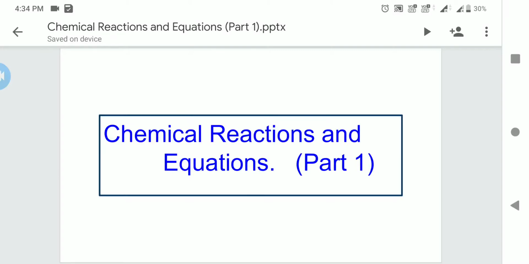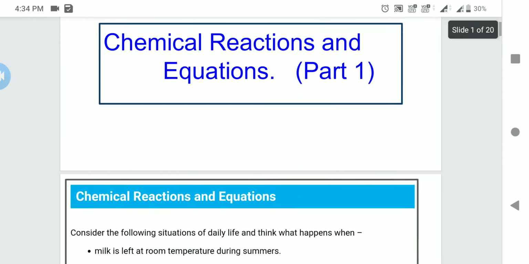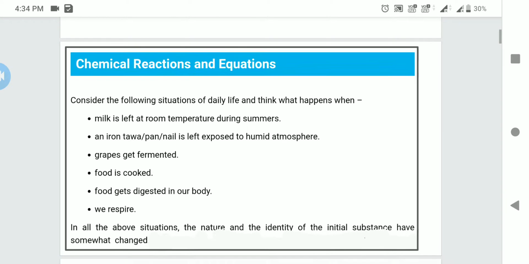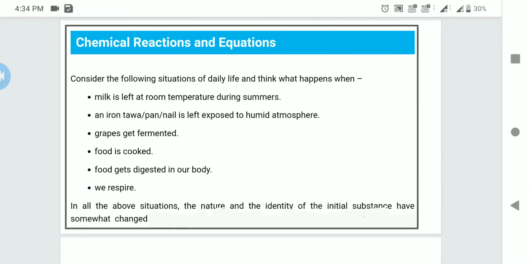Today I am going to start the new topic, chemical reactions and equations. So in this chapter you are going to learn about reactions that take place between various chemicals and the principle that lies behind. Along with this you are going to consider a few situations of our daily life. So here they are. The first one is the first case.